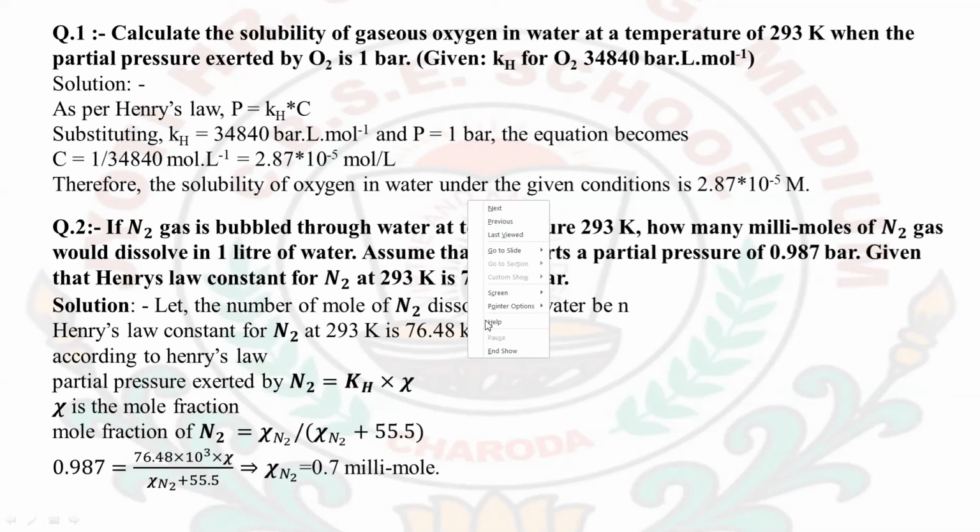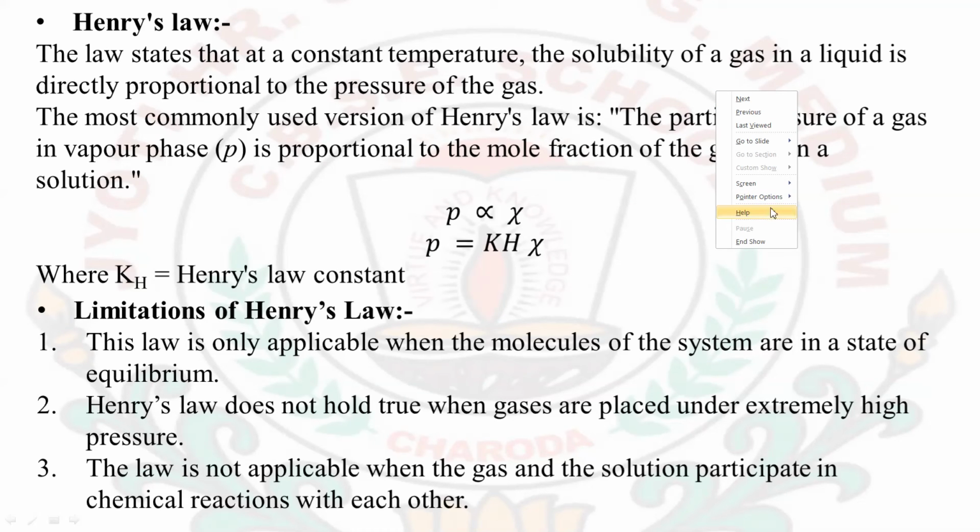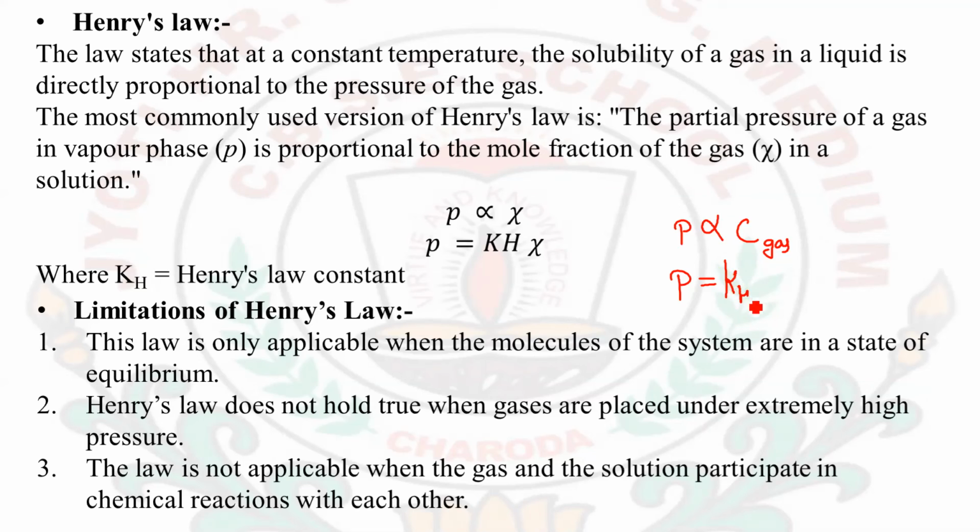For solving this question, as per Henry's law, we know that P is equal to Kh into mole fraction. Here I am not taking the mole fraction, I am taking the concentration part. One more version of the formula is there, that P will be directly proportional to the concentration of the gaseous solute in the solution. In that case the formula will become Kh into C.